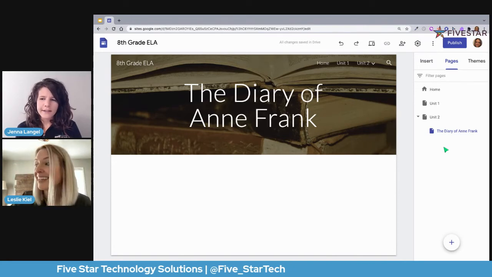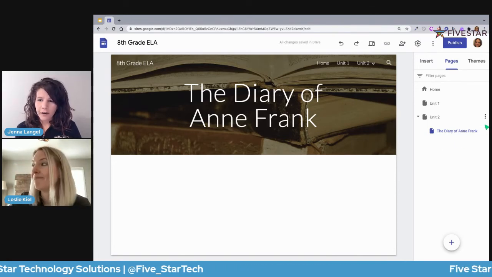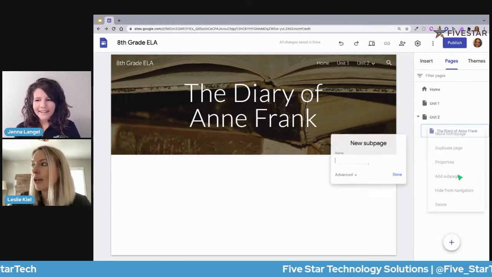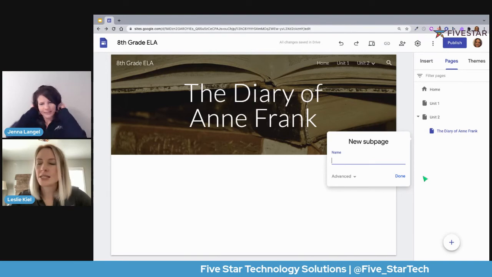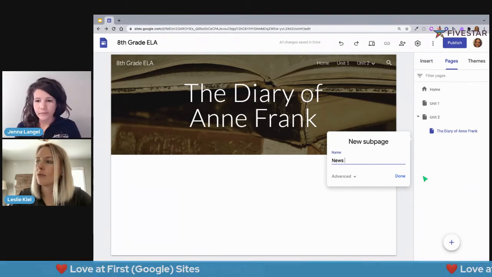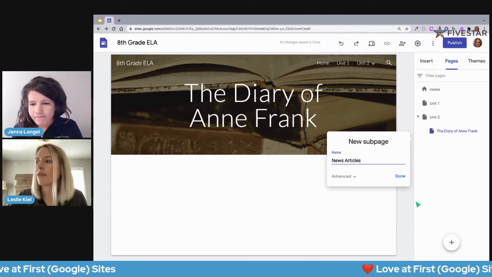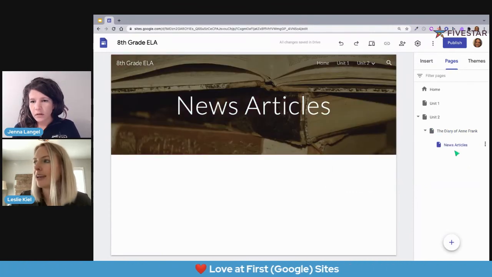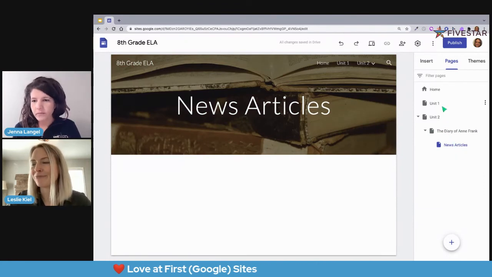Love that. I saw three dots to the right of the Diary of Anne Frank. Can you have a subpage for your subpage? You can keep on going. So maybe this is where we look at news articles about the Diary of Anne Frank as well. And we could keep on going deeper and deeper.